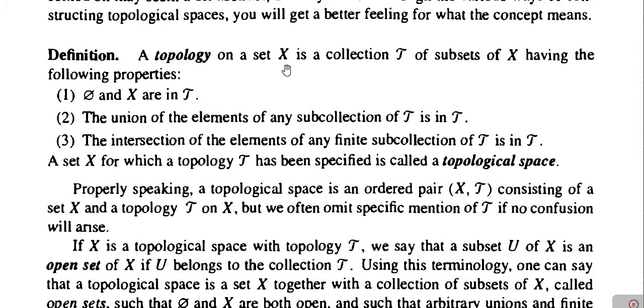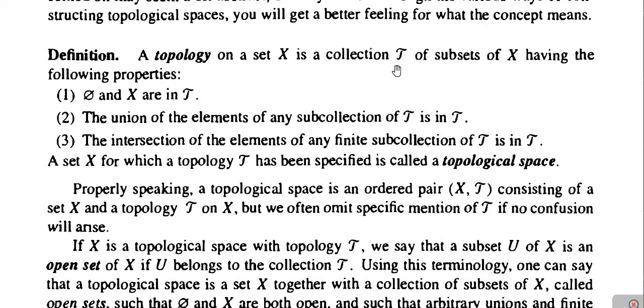I will explain this in detail. See here, suppose we have some set X and tau is a collection of subsets of X, which means that the elements of tau are some subsets of X. It doesn't mean that every subset of X is in tau. It is quite possible that there are some subsets of X which are not in tau, and it is also possible that each and every subset of X is in tau. So tau is simply a collection of subsets of X.